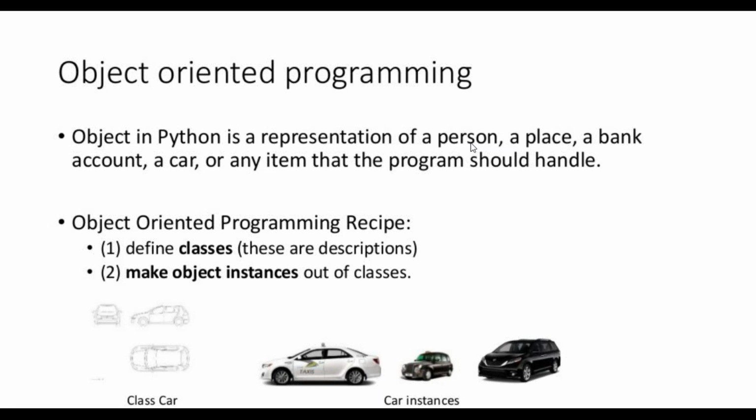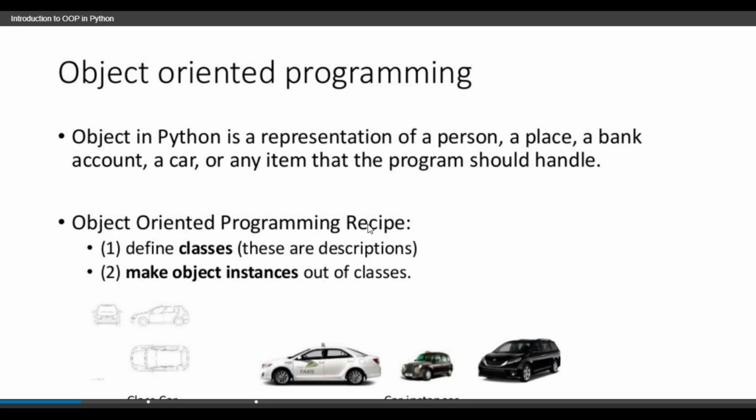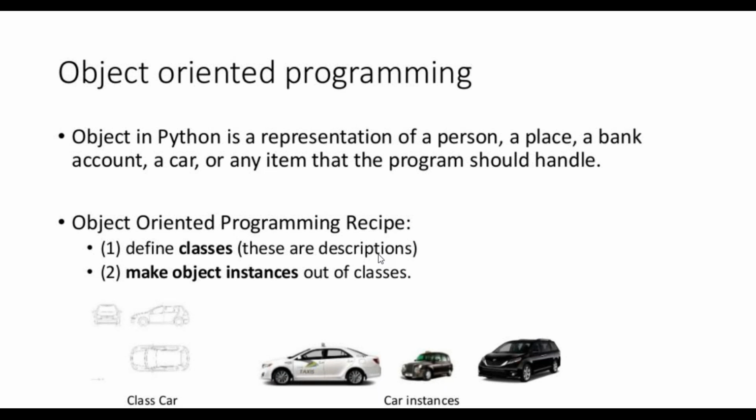Any item that the program should handle is called an object in Python representation. See, the object oriented programming recipe: define classes, which are descriptions, then make object instances out of classes. See here, what is the object oriented programming recipe? One is that you should define the class.